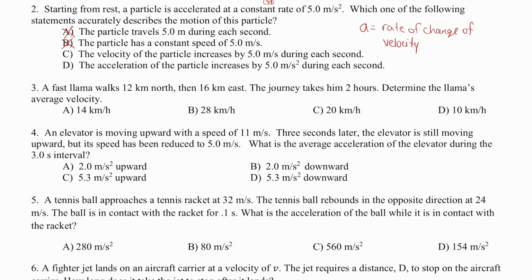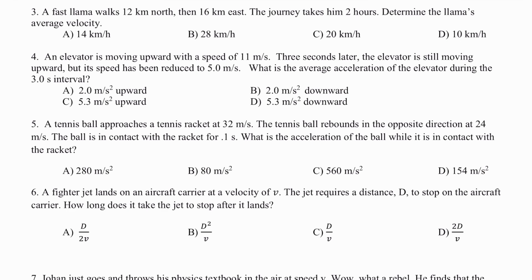That is also incorrect because velocity is changing if we have an acceleration present. C, the velocity of the particle increases by 5 meters per second during each second. That is correct. Letter D, the acceleration of the particle increases by 5 meters per second squared during each second. That is not correct. Letter C matches the definition of the acceleration, so we are going with that one.